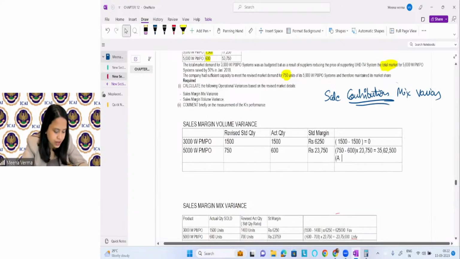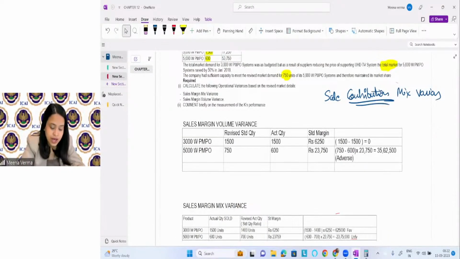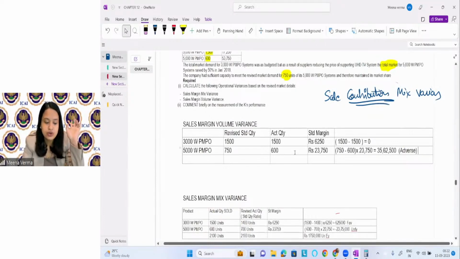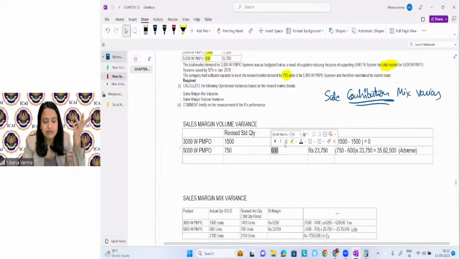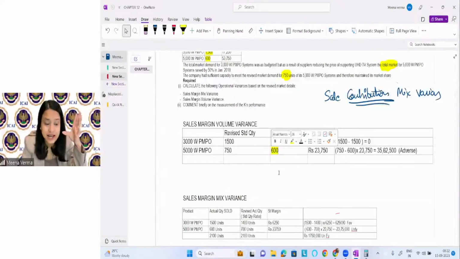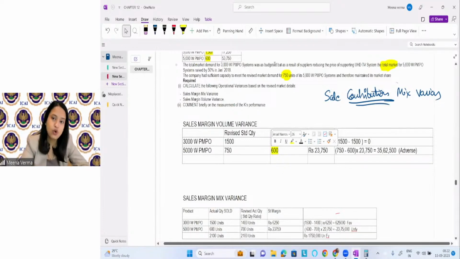Why adverse? Why are you writing it adverse? It is coming positive. Why are you writing it adverse? For a reason I told you. Actual quantity sold is less than the standard quantity sold or revised standard quantity sold. You can see actual quantity is less, which is not good. So unfavorable. It is less, right? Actual quantity is less here. So that means that it will give you an adverse variance, right? I hope it is clear to all.